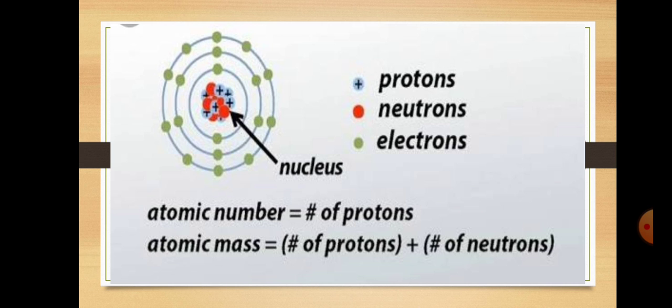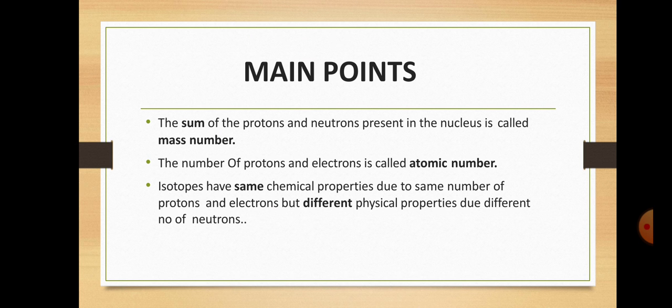Then we discussed that in the center the nucleus is present, and the nucleus consists of the protons and the neutrons. So atomic number and atomic mass, or also we can say the mass number. Atomic number means the number of protons or electrons of an atom, and the mass number means the number of protons and neutrons present in the nucleus of an atom. The sum of the protons and the neutrons present in the nucleus is called the mass number. The number of protons and electrons is called the atomic number.